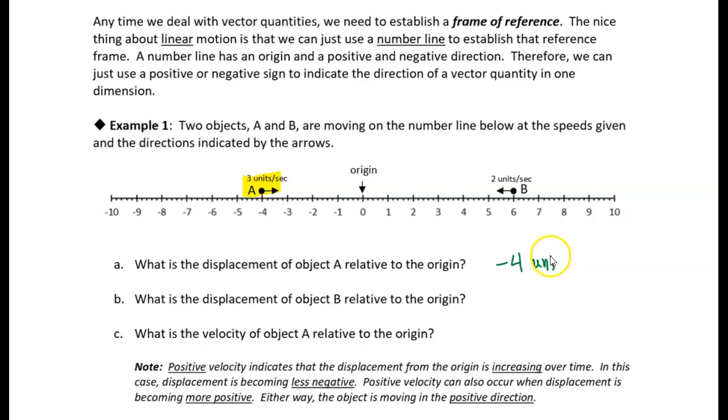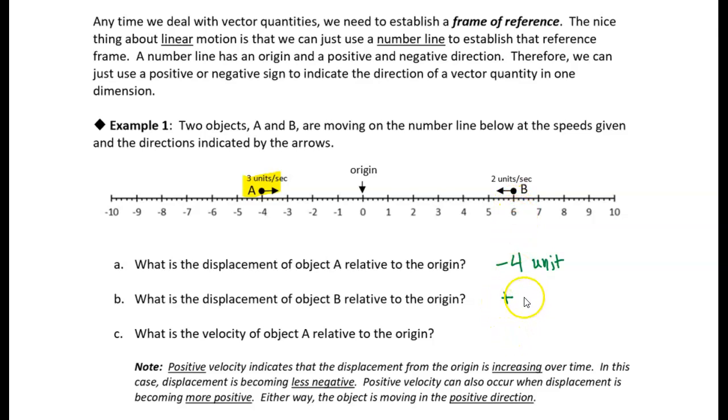I'm just going to say units. There's no centimeters or meters or any normal units on this number line, so I'm just going to call it a unit, whatever that is. All right. How about object B? What is its displacement from the origin? Well, here we're at +6, right?